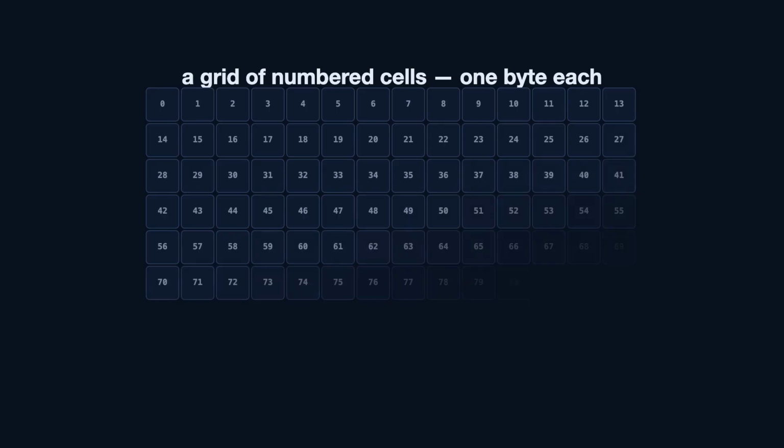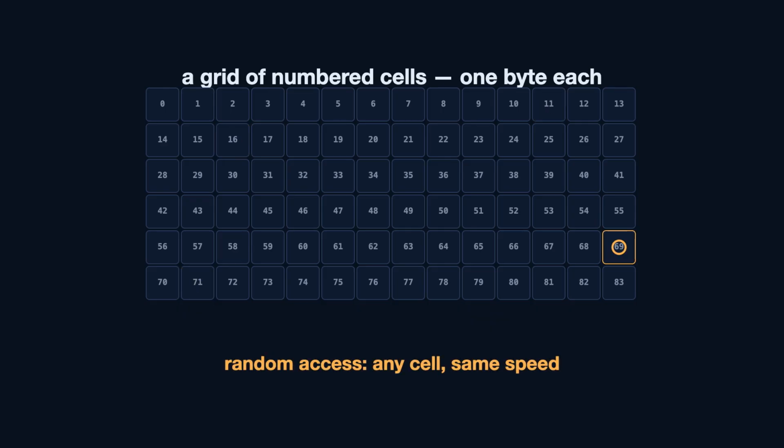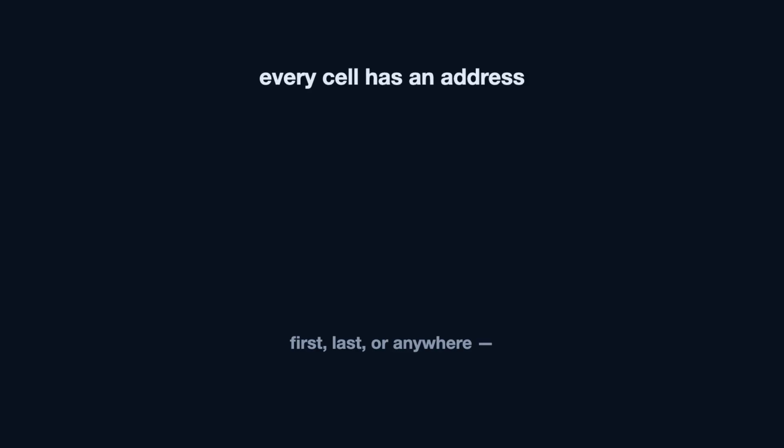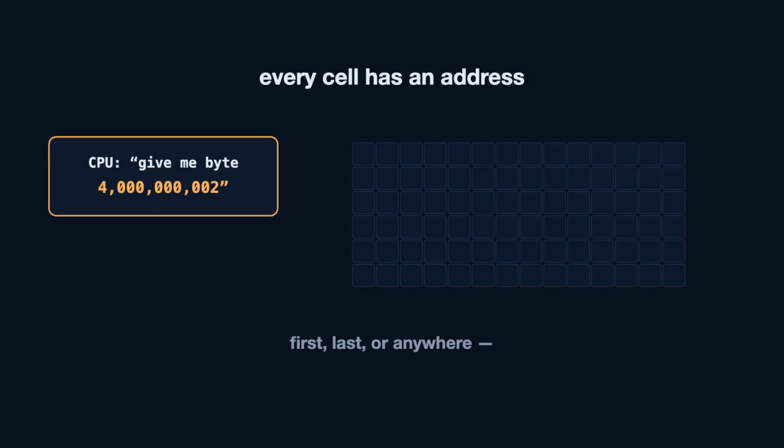RAM is the working memory, a giant grid of numbered cells, 1 byte each. Random access means the CPU can grab any address just as fast as any other. Every cell has an address. Your program says, "Give me byte 4,000,002," and RAM answers in about 80 nanoseconds, whether that byte is first, last, or anywhere in between.